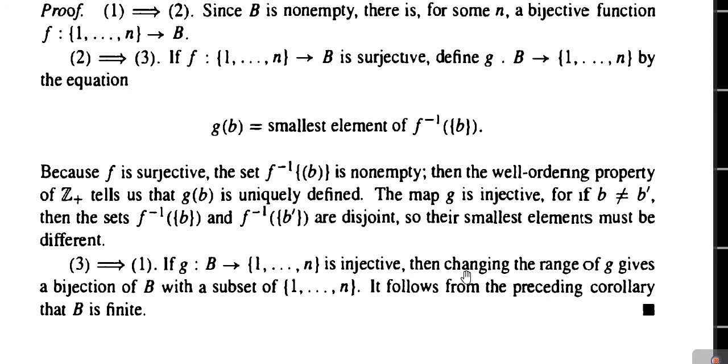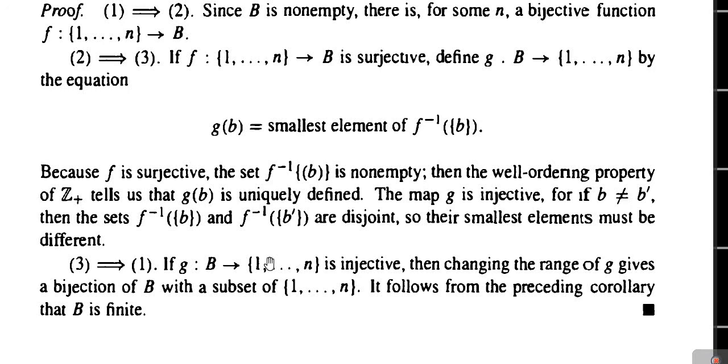Then we change the range of G, and by changing this we get a bijection of set B with a subset of {1, 2, 3, ..., n}. Why? Because it is an injective function, the range set may have some unrelated elements also.